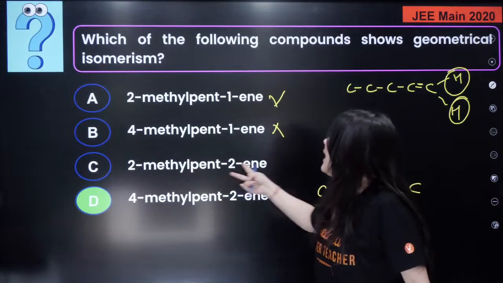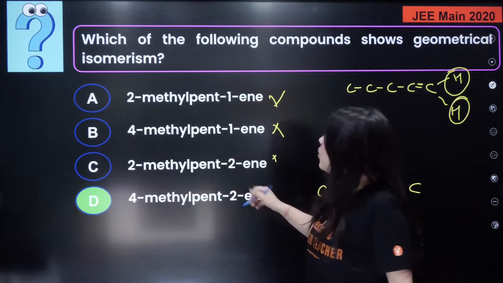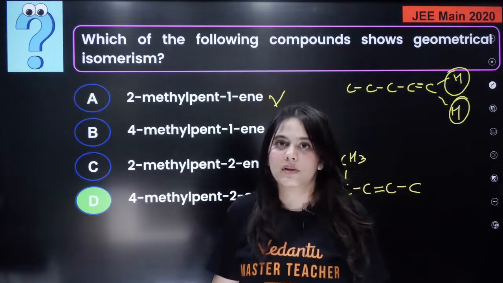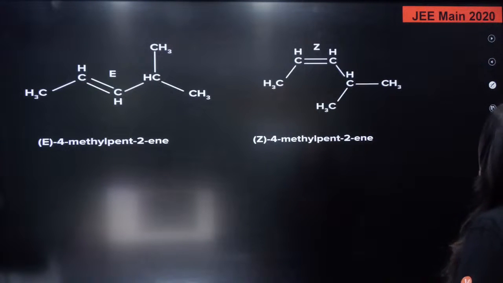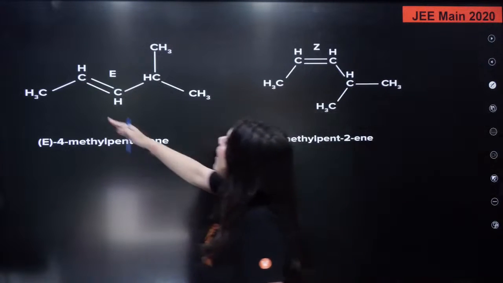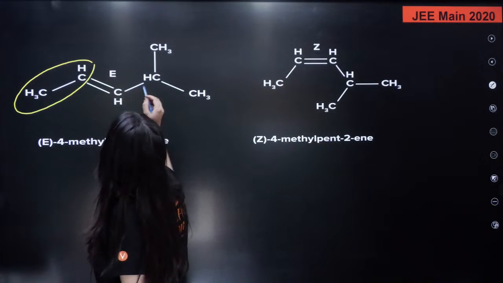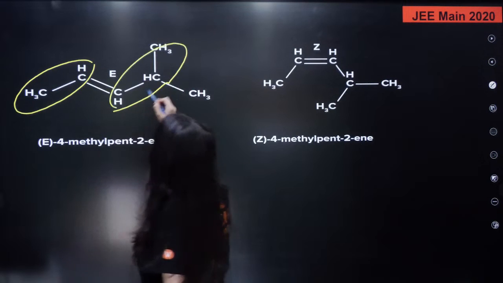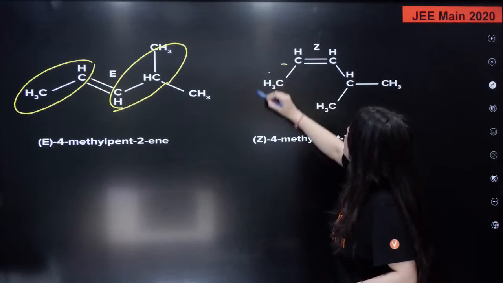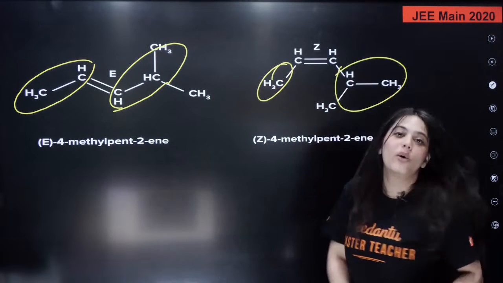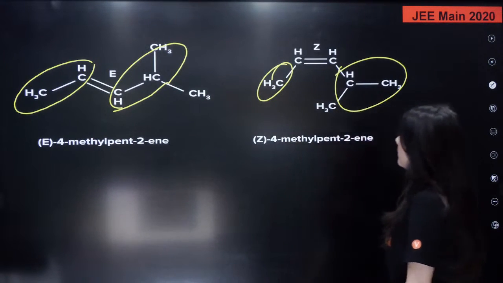This is 2-methyl pentene. It becomes a symmetrical compound. Again, it cannot show. Only D can show geometrical isomers. Right? Okay? So this is how it will show. This is the trans version. Trans means one of the alkyl groups is here and the other alkyl group is there. This is a cis version where both the alkyl groups are below it. So trans and cis both are possible.